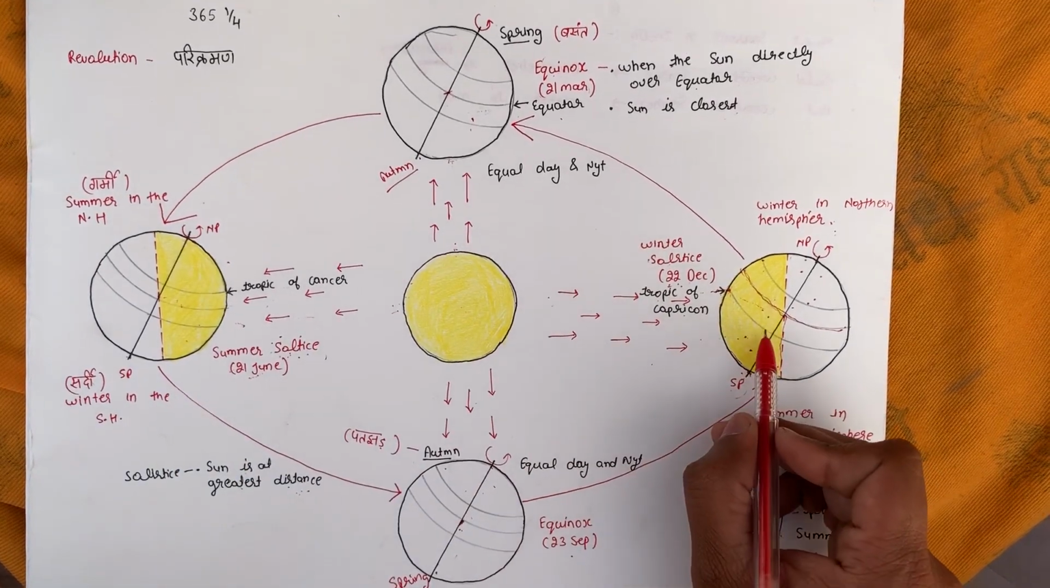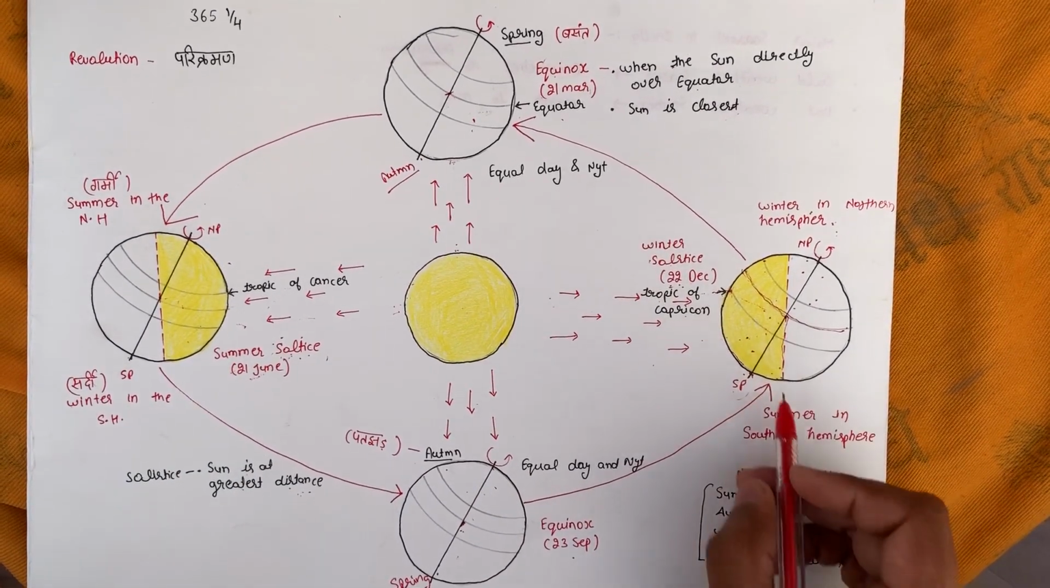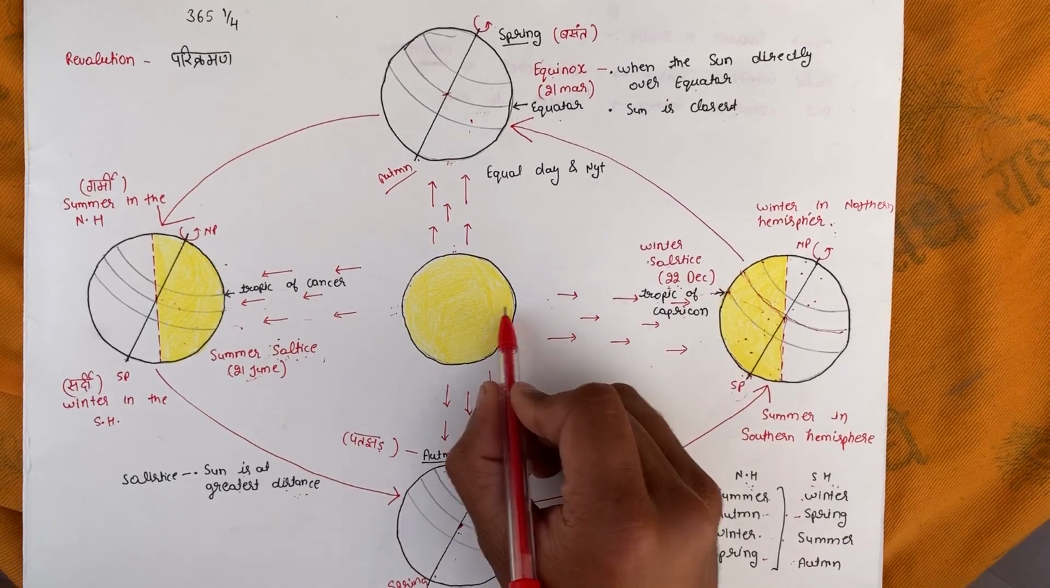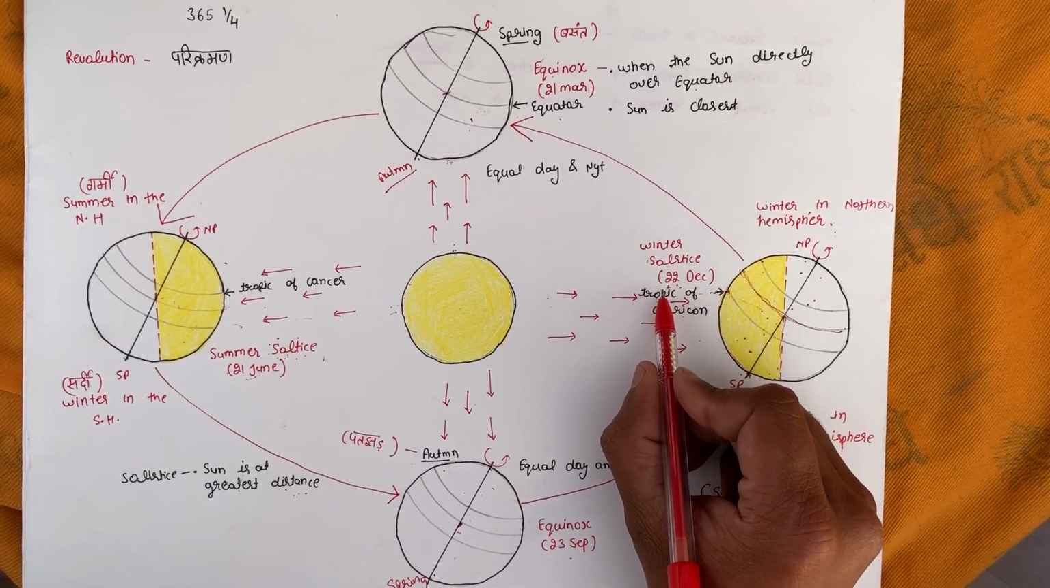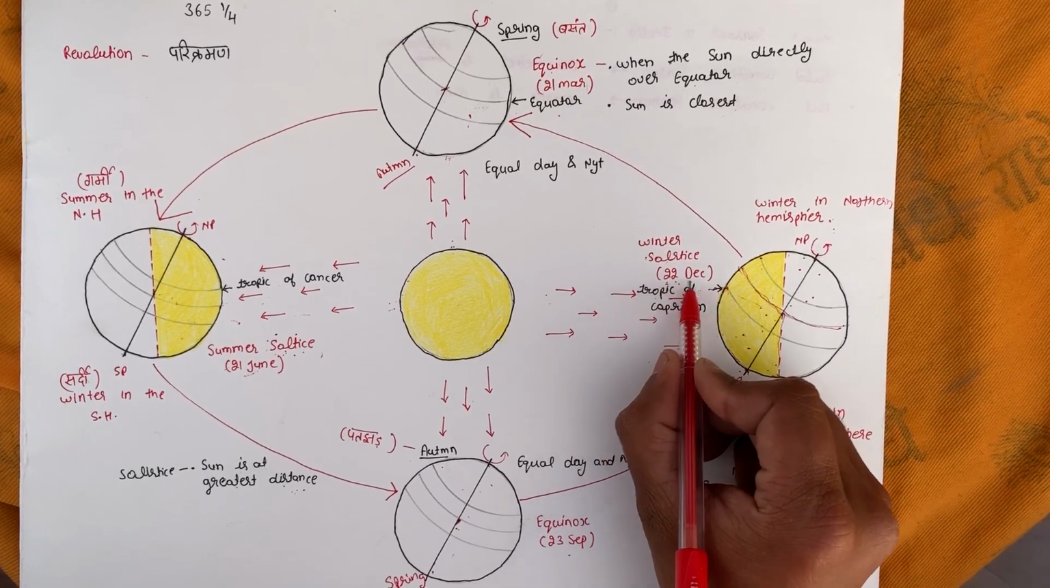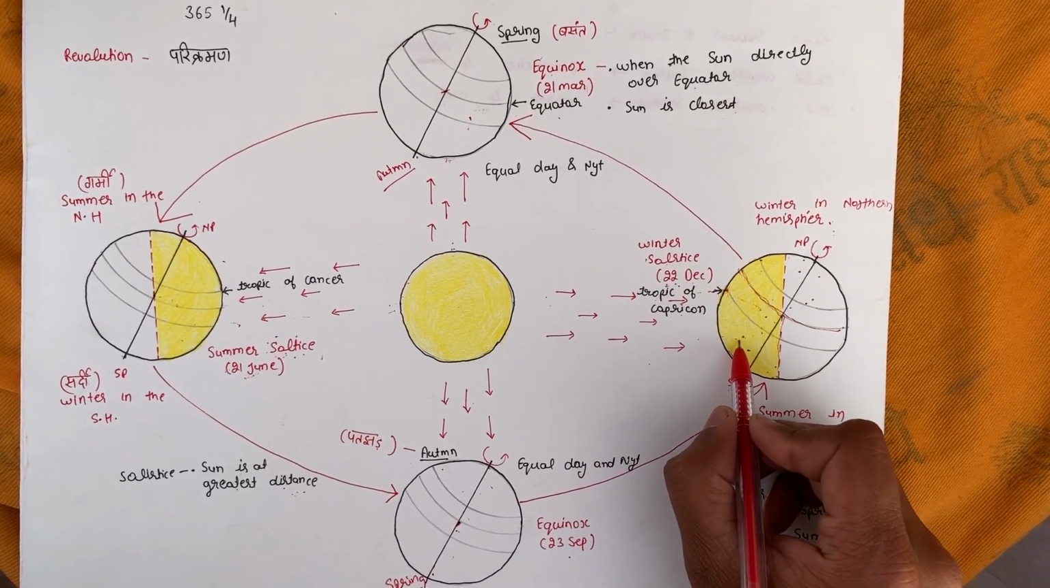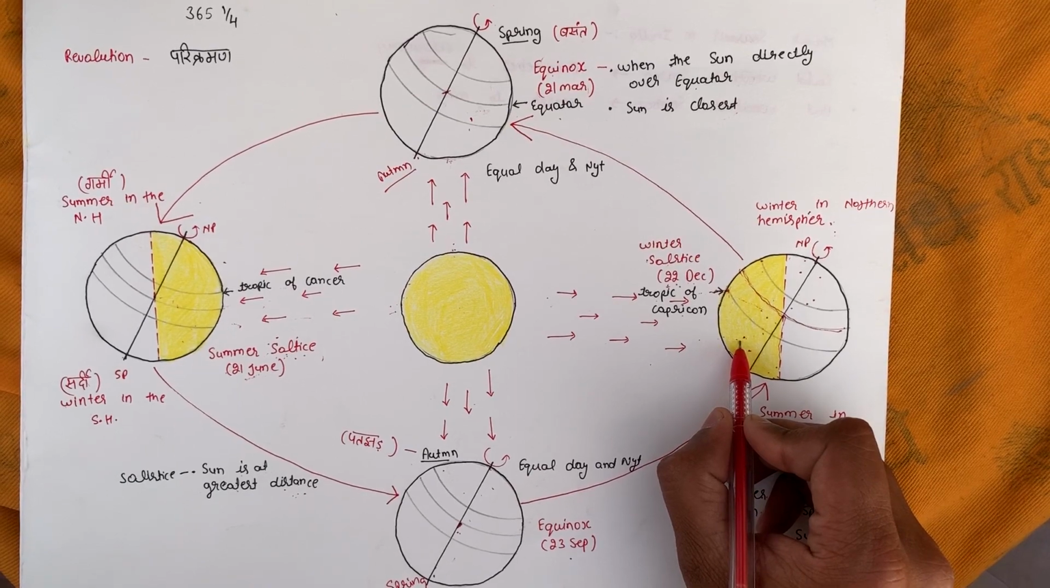And on this side, when the Tropic of Capricorn is getting the heat and light, we have the winter solstice. At this point, on the 22nd December, the night is the longest in the northern hemisphere.